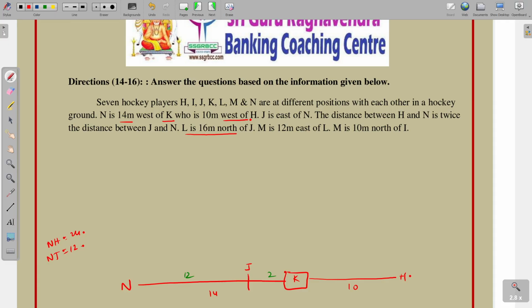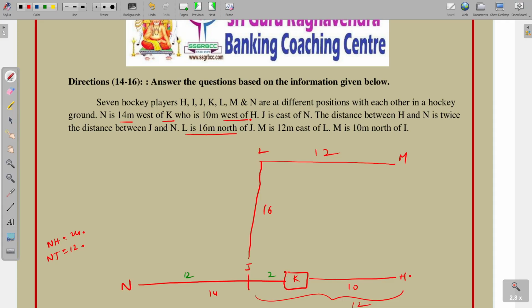L is 16 meters north of J. M is 12 meters east of L. See, 2 plus 10 that is 12. Completely this is 12 meters, and M is 12 meters east of L, so it is also 12 meters. Here M is there. Both M and H are in a straight line.